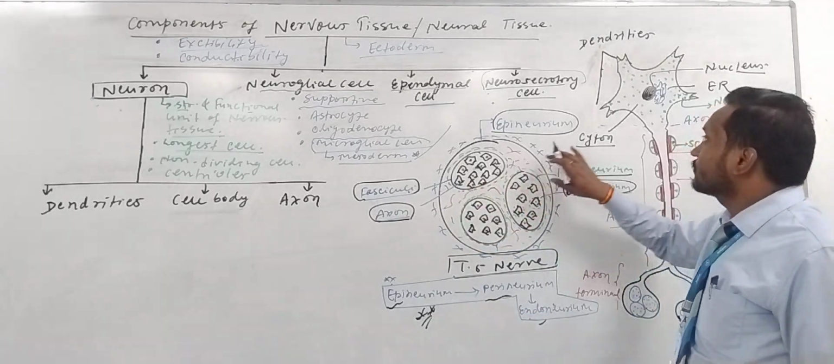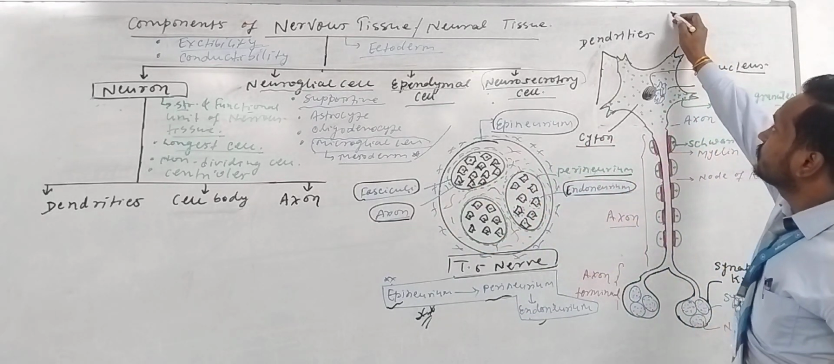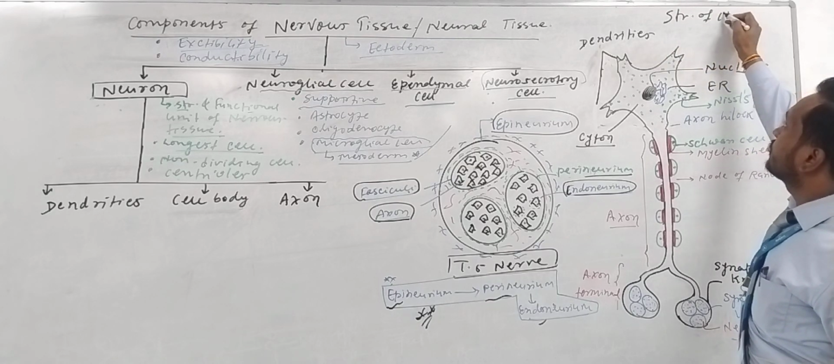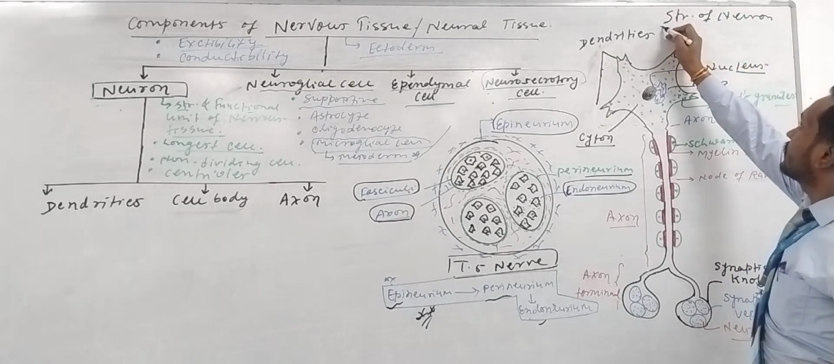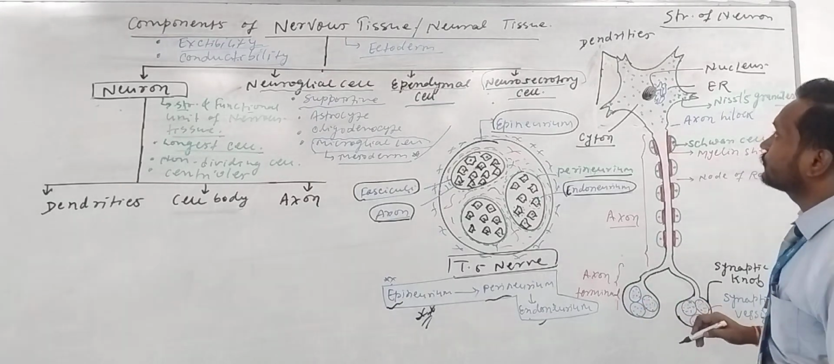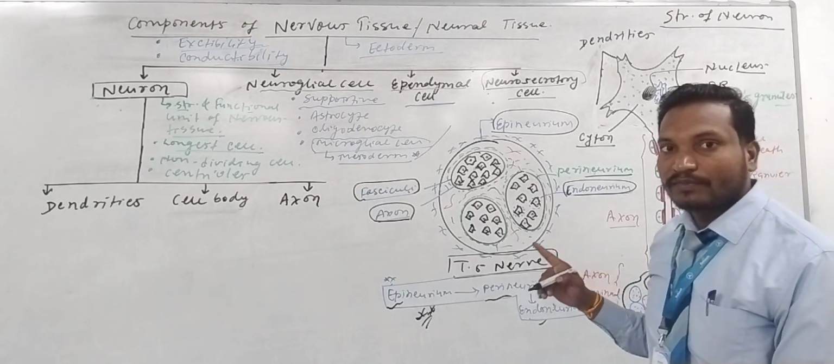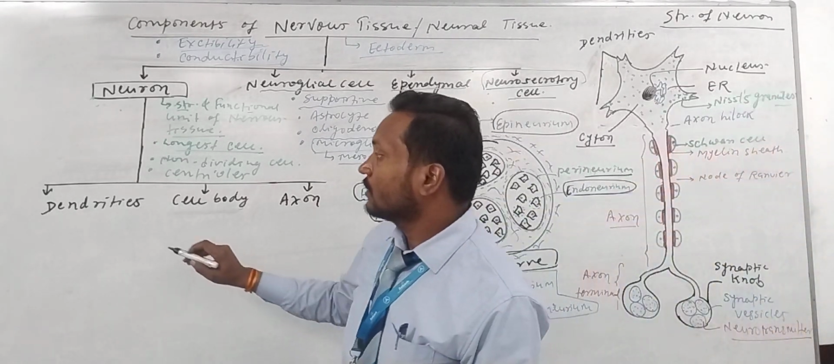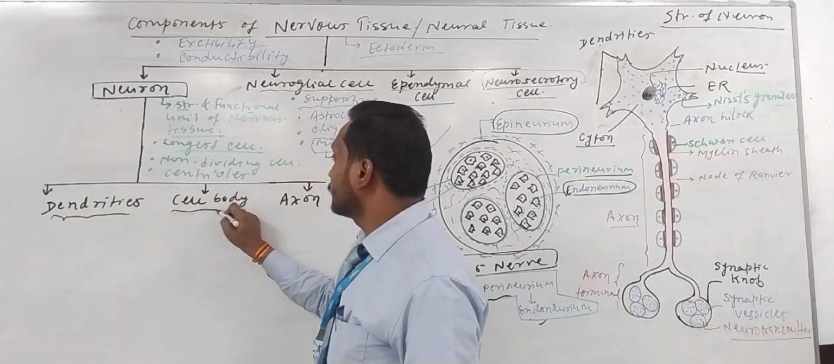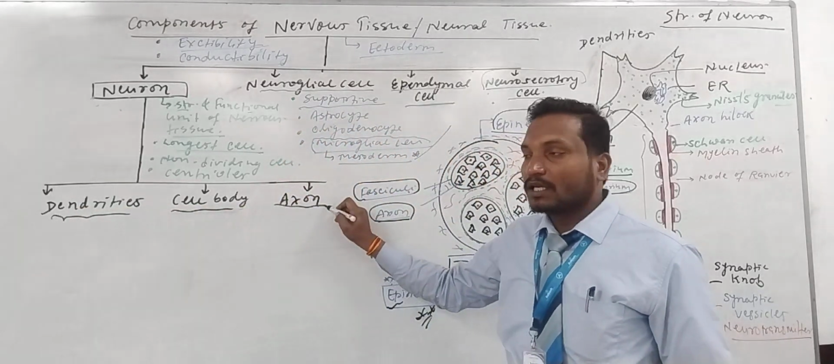And now let us discuss the structure of neurons. This is the structure of a neuron. Neurons are also called nerve cells. Neurons basically consist of three main components: the dendrites, the cell body, and the longest part, the axon.